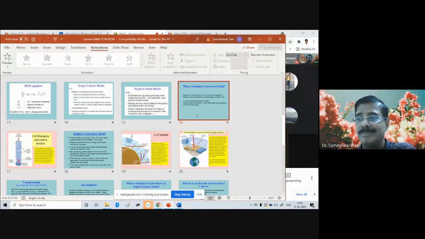Now, the regional climate model is again a different thing. That is also a three-dimensional model, but it only covers a part of the Earth, a small region, like the domain will cover just India and neighborhood, for example.